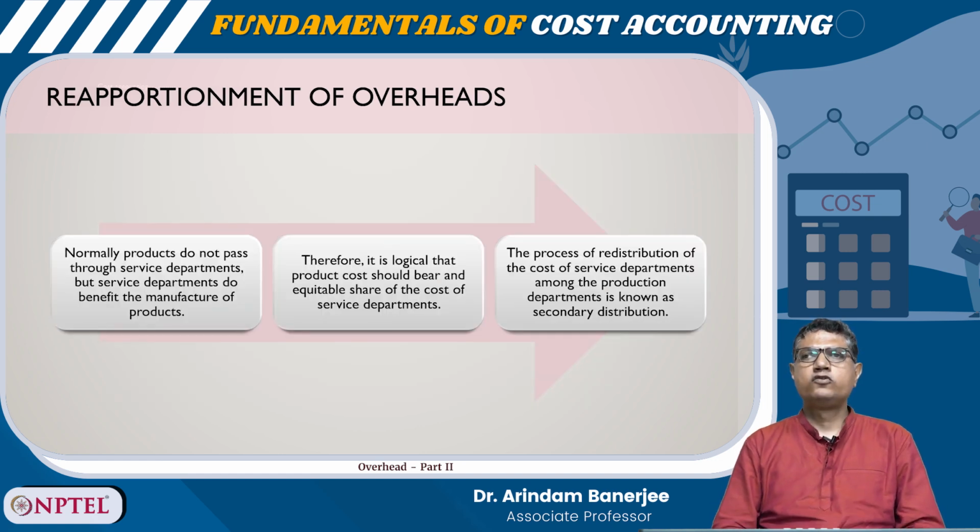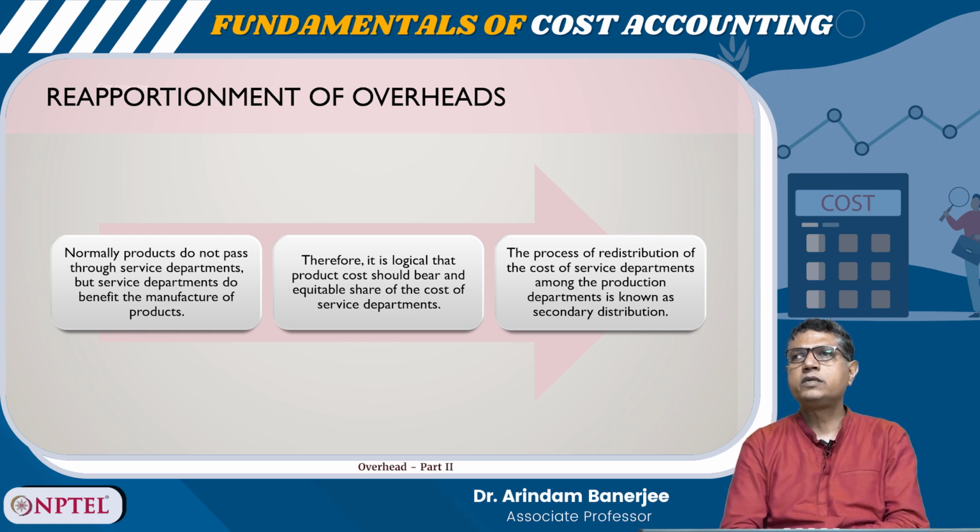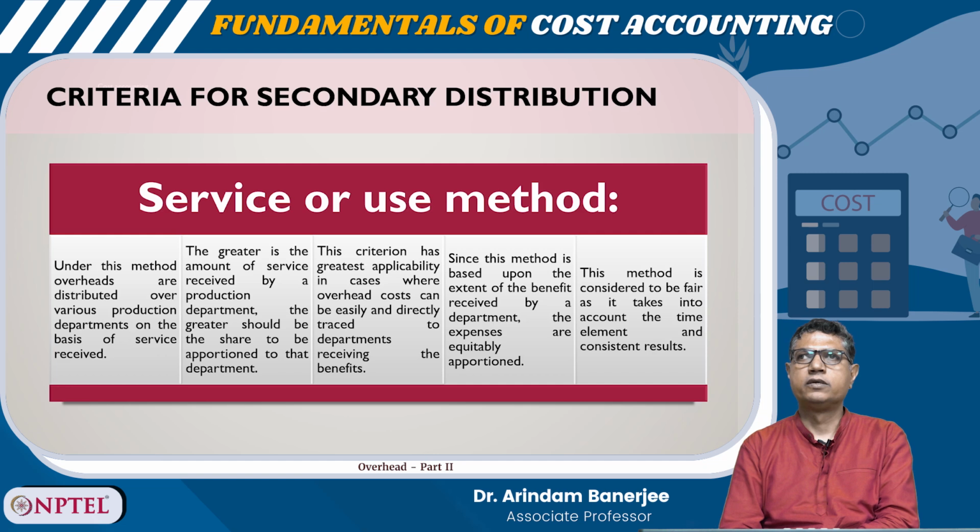Reapportionment of overheads. Normally, products do not pass through service departments, but service departments do benefit the manufacture of products. Therefore, it is logical that product cost should bear an equitable share of the cost of service departments. The process of redistribution of the cost of service departments among the production departments is known as secondary distribution.